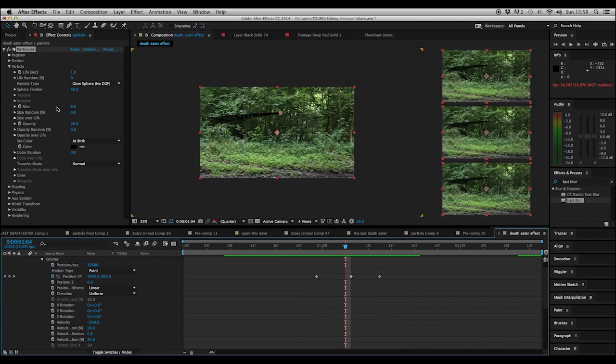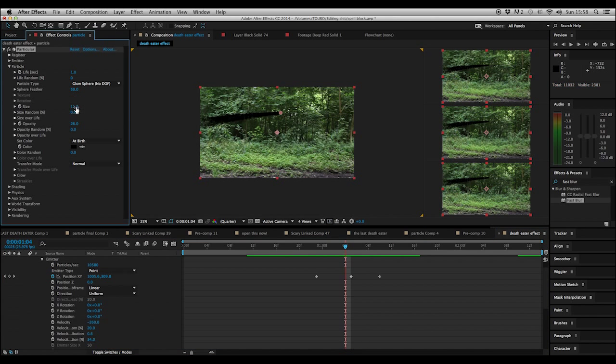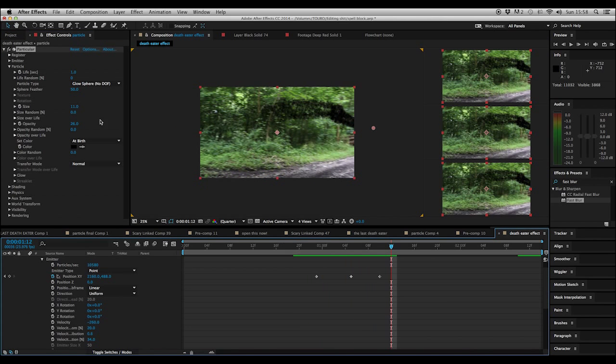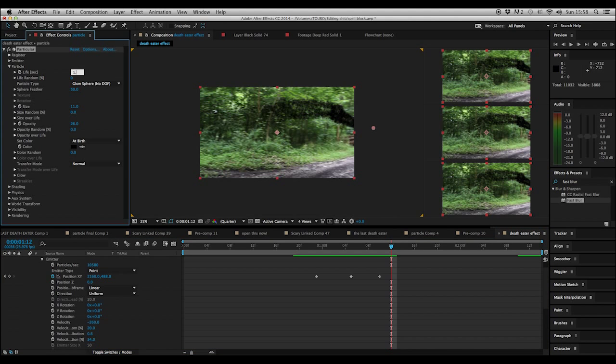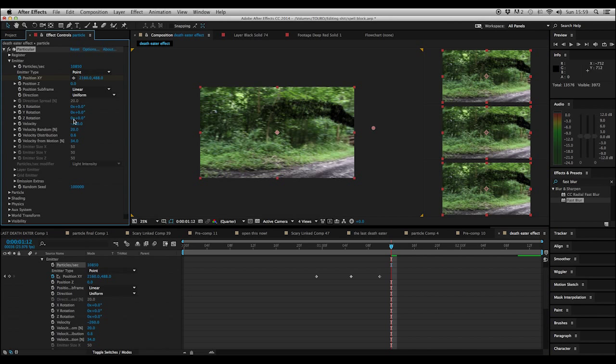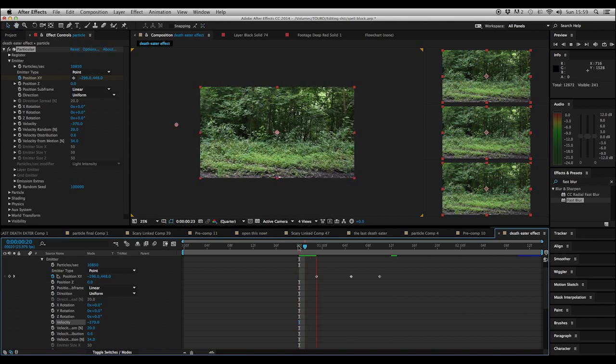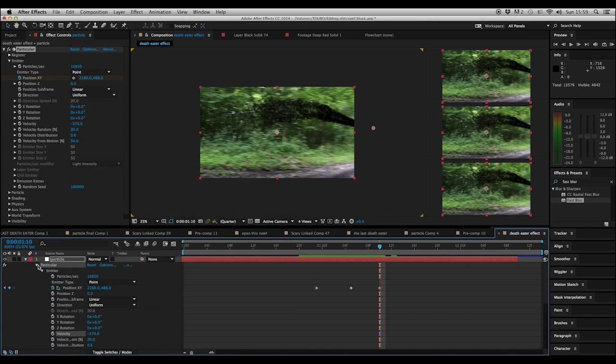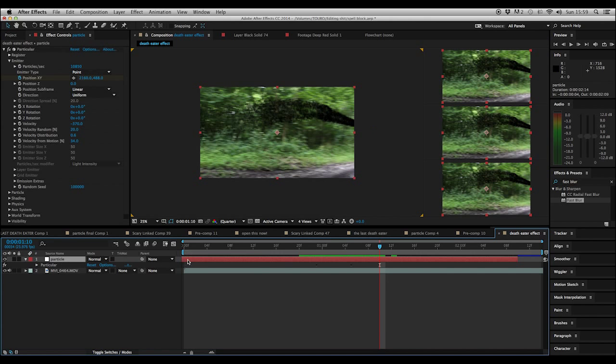Yeah, I think we need to make it a bit thicker, to be honest. So if we increase the size, maybe the length. Life 1.2. I might want to come back up and increase the particles. The velocity, where's that? There we go. It's tricky. You might want to shorten this a bit.